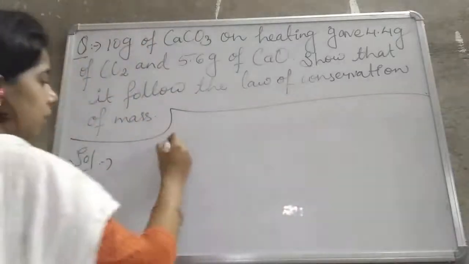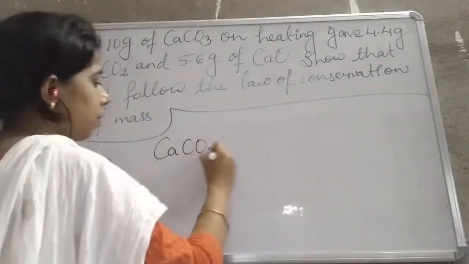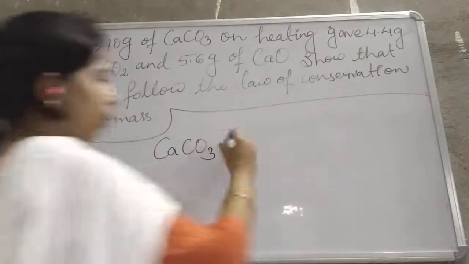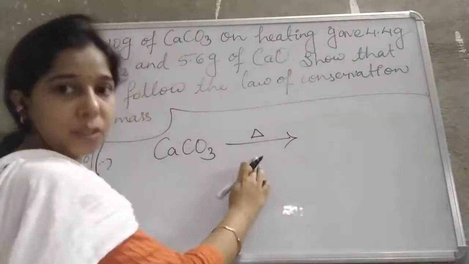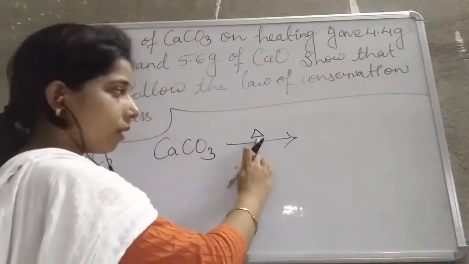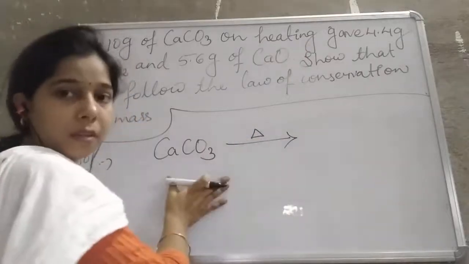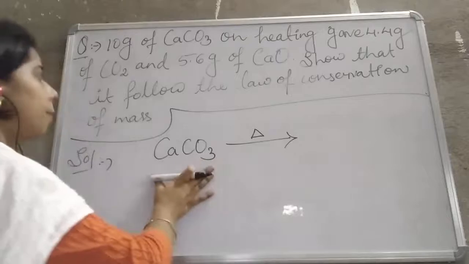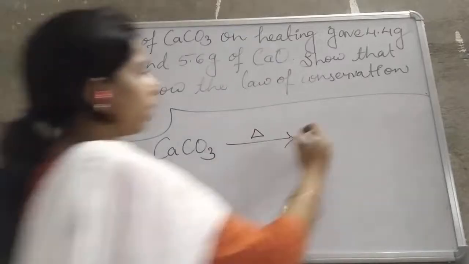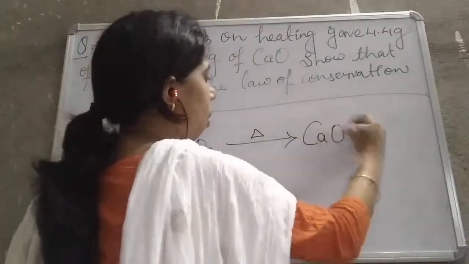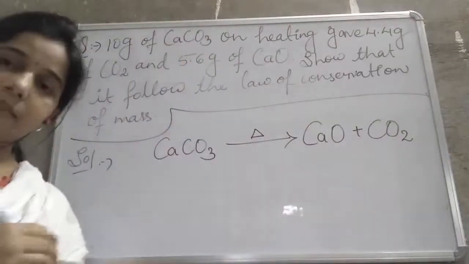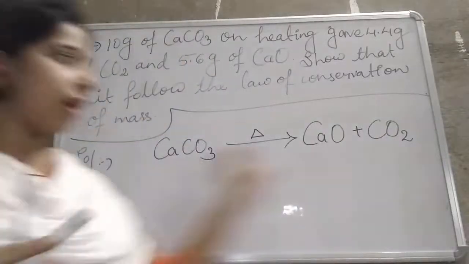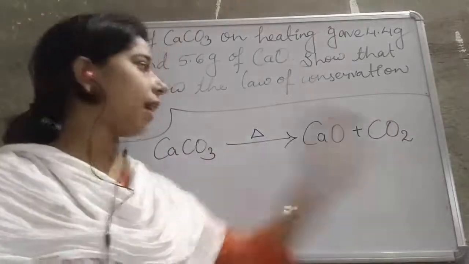For heating we represent it by a triangle, which means we are providing heat to this compound. Then it will give calcium oxide and carbon dioxide.